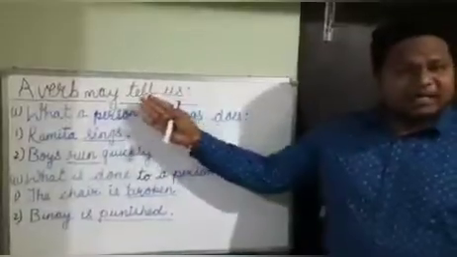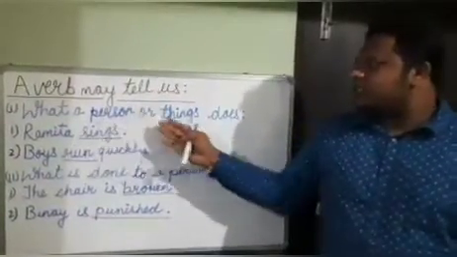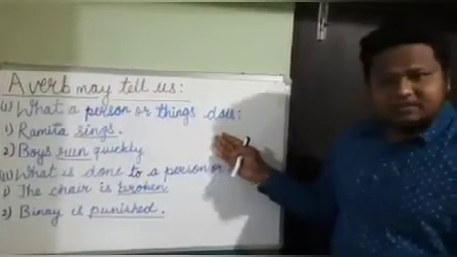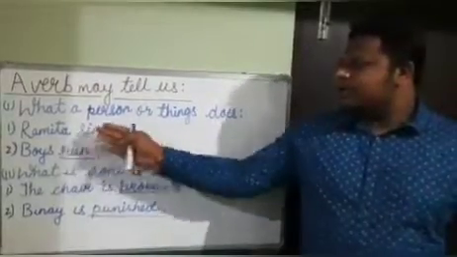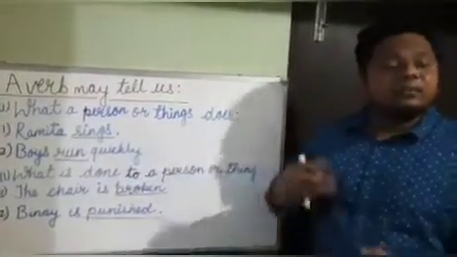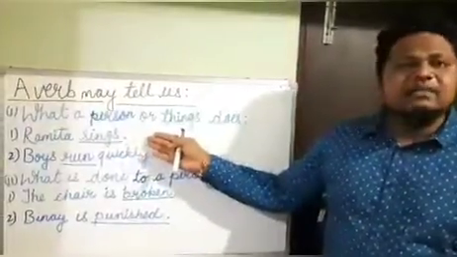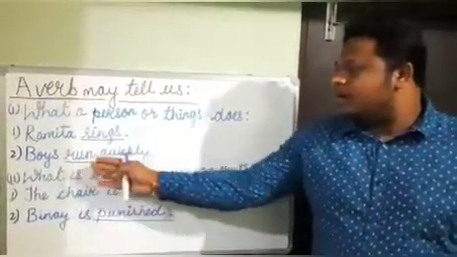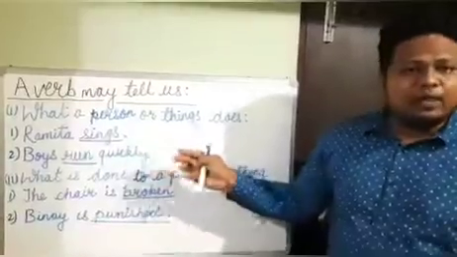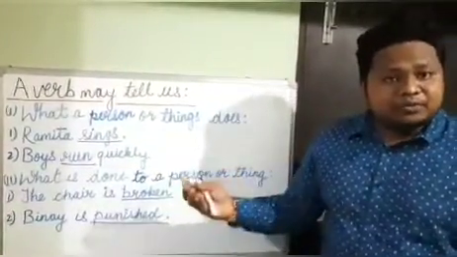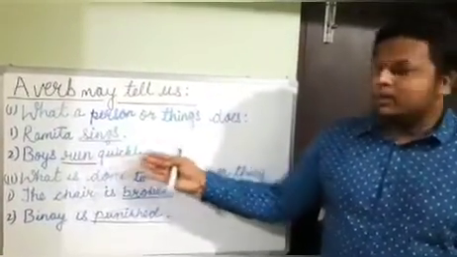A verb may tell us what a person or thing does. For example, Ramita sings. Now what does Ramita do? Ramita sings. So sings is a verb here. Boys run quickly. What do boys do? Boys run quickly.